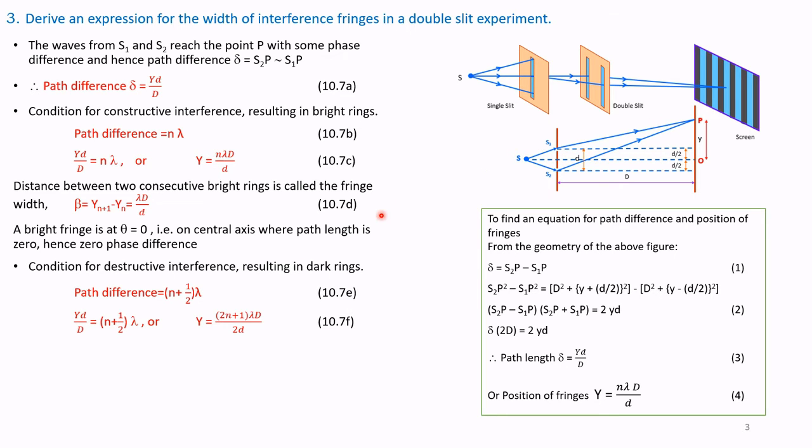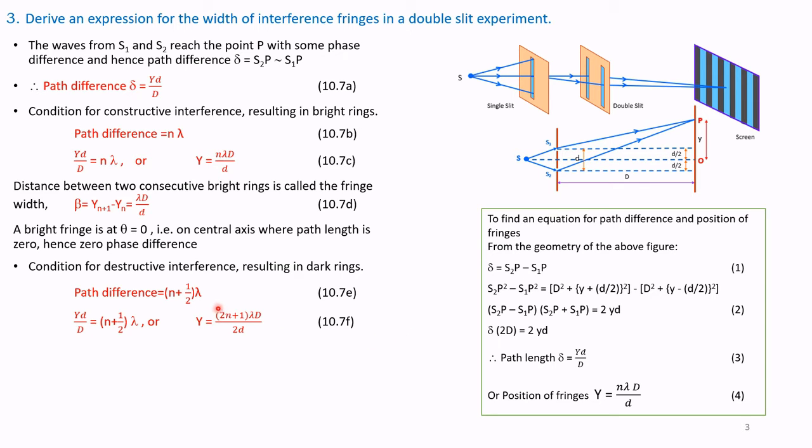Now we will take up destructive interference. Condition for destructive interference resulting in dark rings. That is, destructive interference results in dark rings and constructive interference results in bright rings. Therefore, path difference here will be (n plus half) into lambda, that is, a half multiple of wavelength. Here for full multiples, n is an integer 0, 1, 2, 3, and here 0 plus half, 1 plus half, so n plus half of lambda. So the path difference will be (n plus half) into lambda, equation 10.7e.